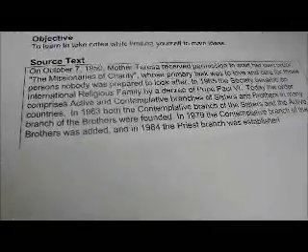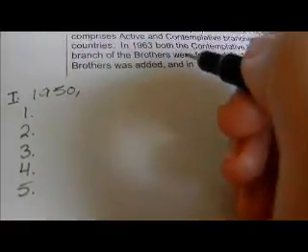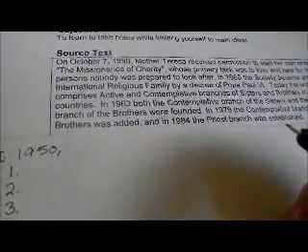So, going back over the first sentence. On October 7, 1950, Mother Teresa received permission to start her own order, the Missionaries of Charity. So, what I want is the year. I think that would be an important detail to have. So, 1950. Now, let's see. It's all about Mother Teresa.